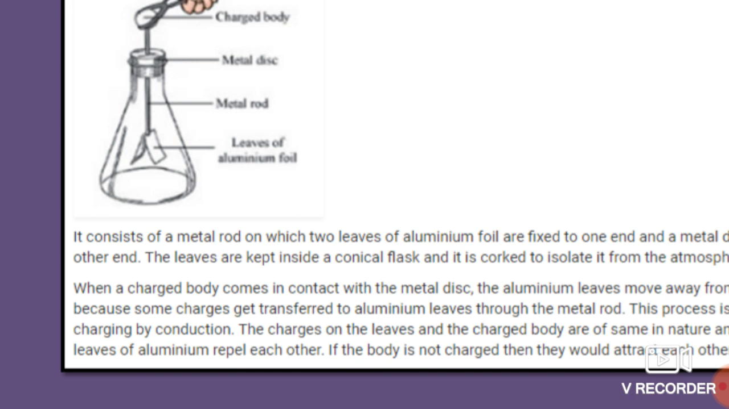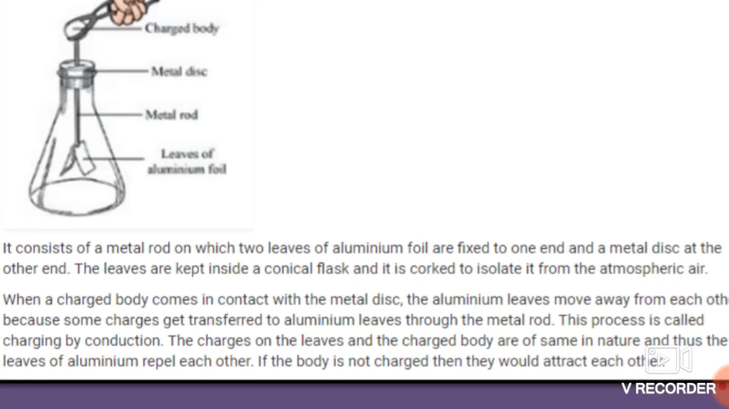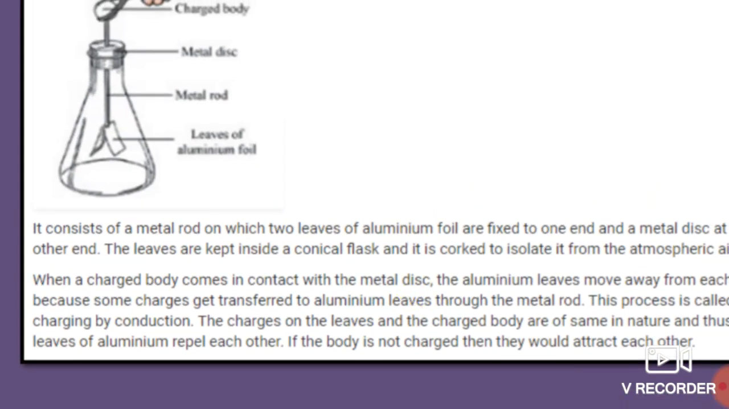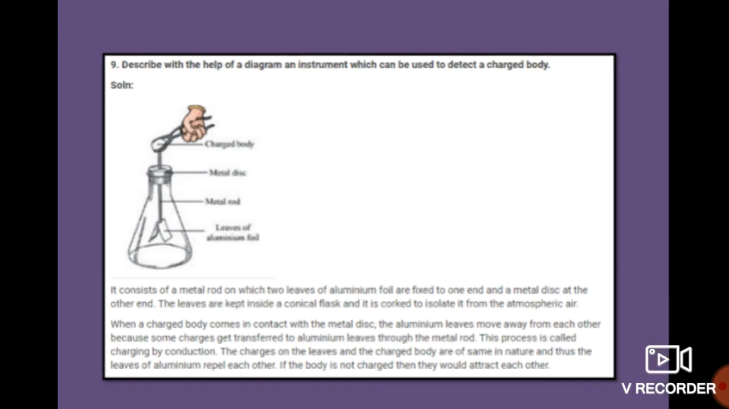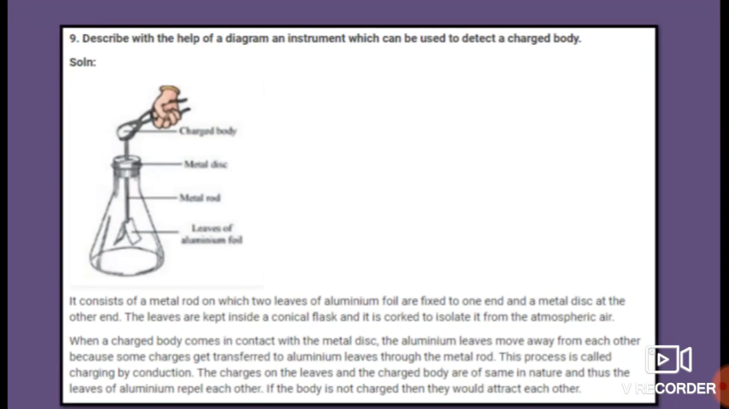The charges on the leaves and the charges on the charged body are the same in nature. Thus the leaves of the aluminium repel each other, as these charges are the same. And if the body is not charged, then they would attract each other. If there is no body in contact with this rod, what will happen in that case? They would attract each other. So students, this is about the construction of the electroscope and how it works.